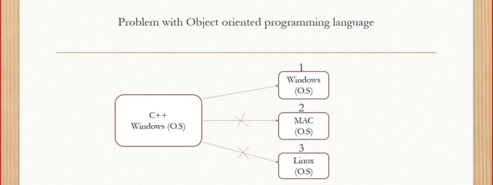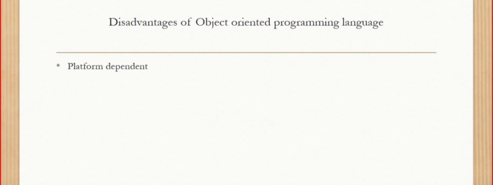One is with the Windows operating system, another with Mac, and the other with the Linux operating system. If I want to use this C++ code in any of the computers, then that computer must definitely be a Windows operating system. If it is any operating system other than Windows, can we use it? We can't. So to overcome this issue, people moved to another programming language called Java. So the disadvantage of this object oriented programming language is that it is platform dependent.